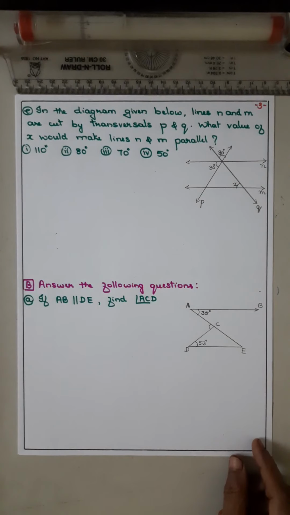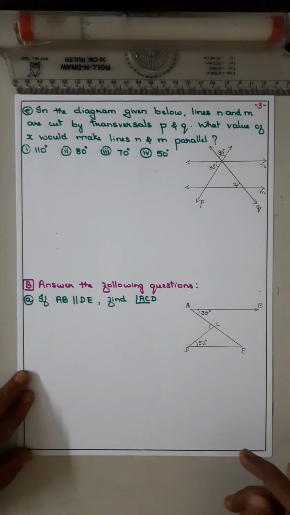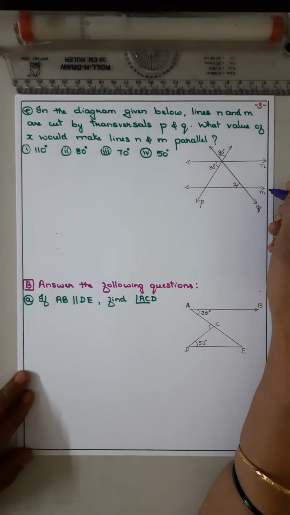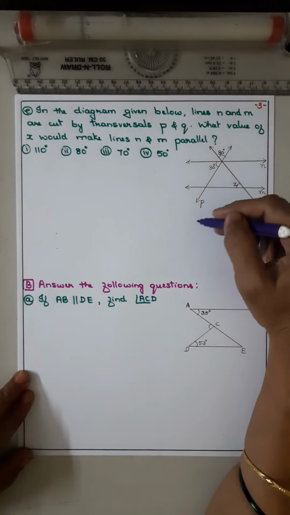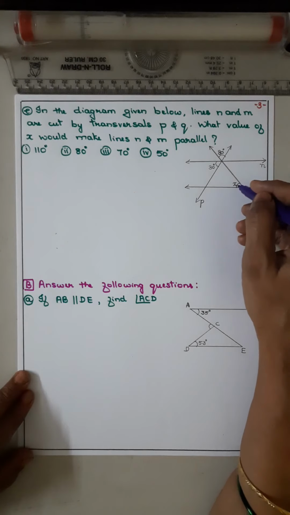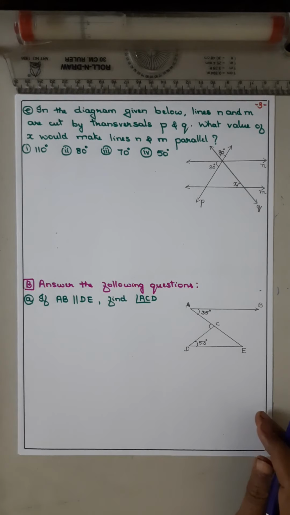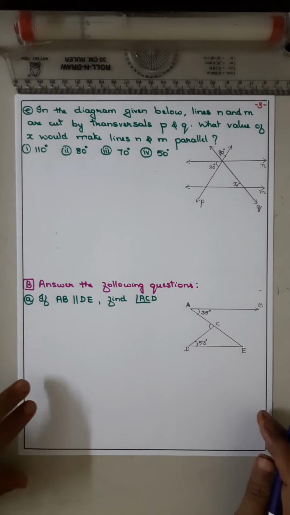Now coming to question number E. In the diagram given below, lines N and M are cut by transversals P and Q. What value of x would make lines N and M parallel? See, N and M are not parallel, but to be parallel, what value of x should be there?